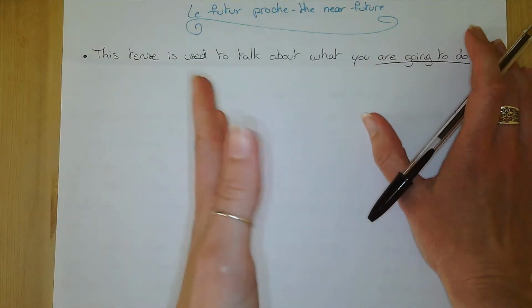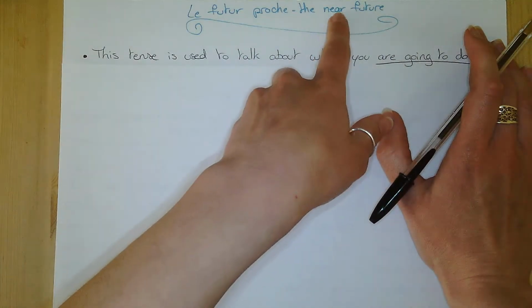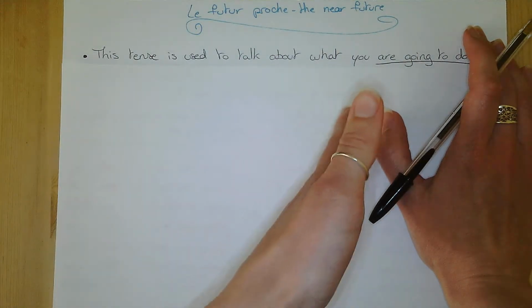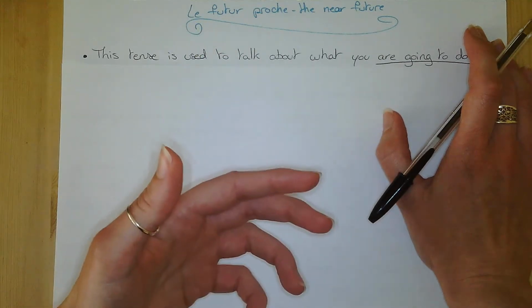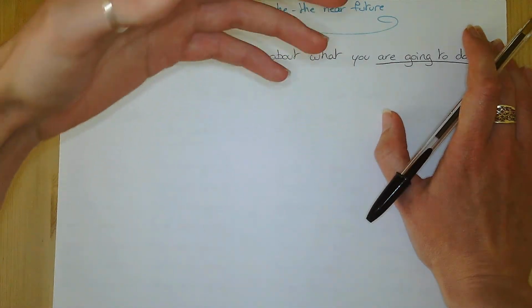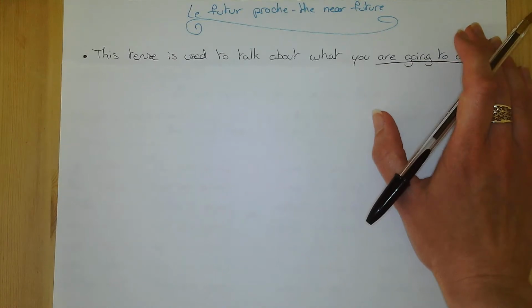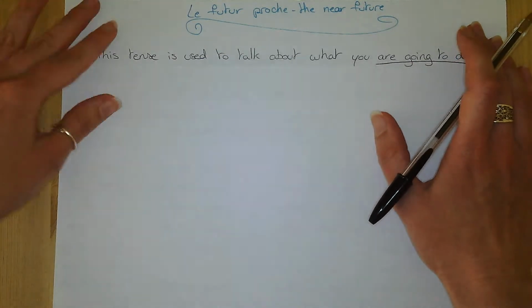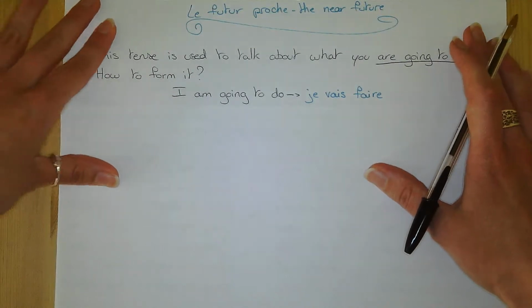The difference is, apart from the construction and the structure, that the near future is certainly in the future, but quite close to the present, whereas you want to use the simple future for an event that is a bit further in the future. So, let's see how you form this tense. To do that, I have written an example here.